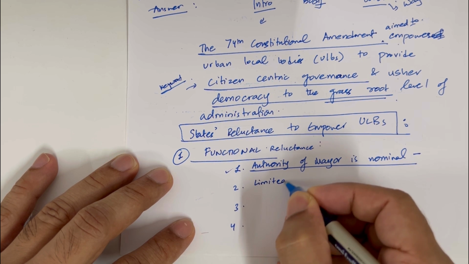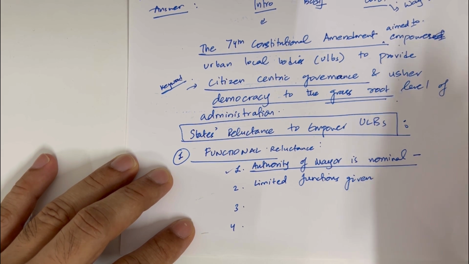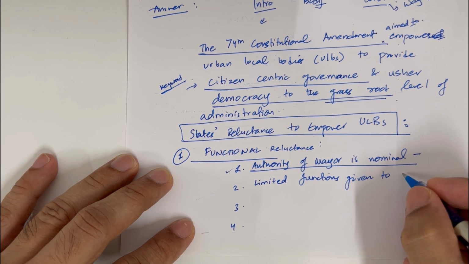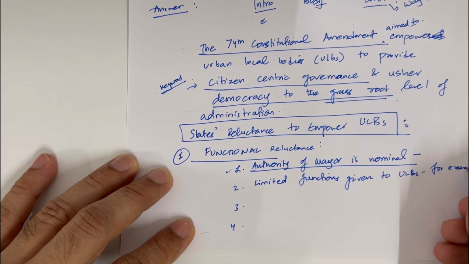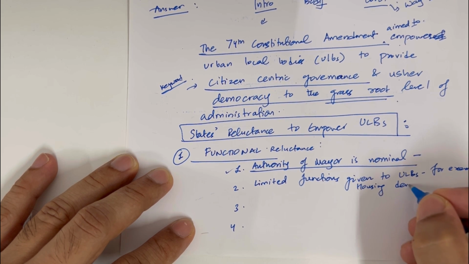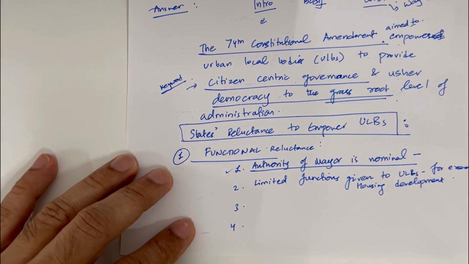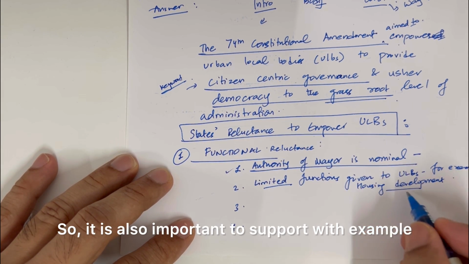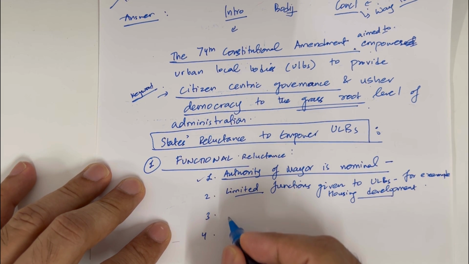Limited functions given to ULBs, for example, housing development, still done by authorities or still done by other bodies. So, it is also important to support with examples. So, find out relevant examples and support your particular point.